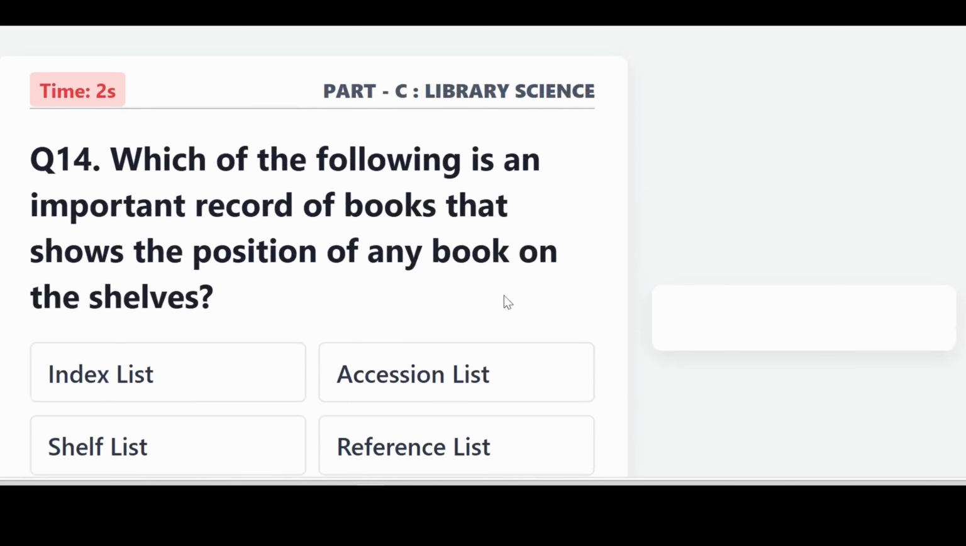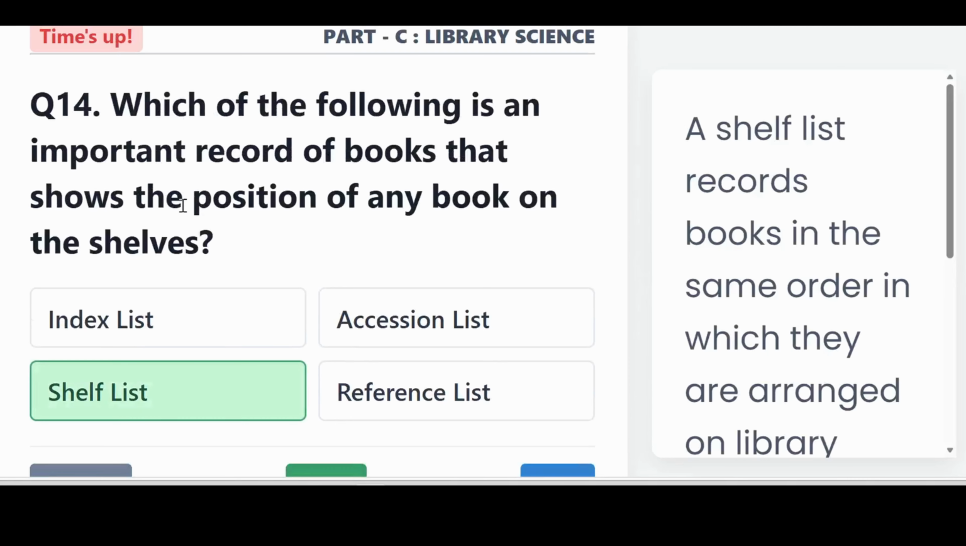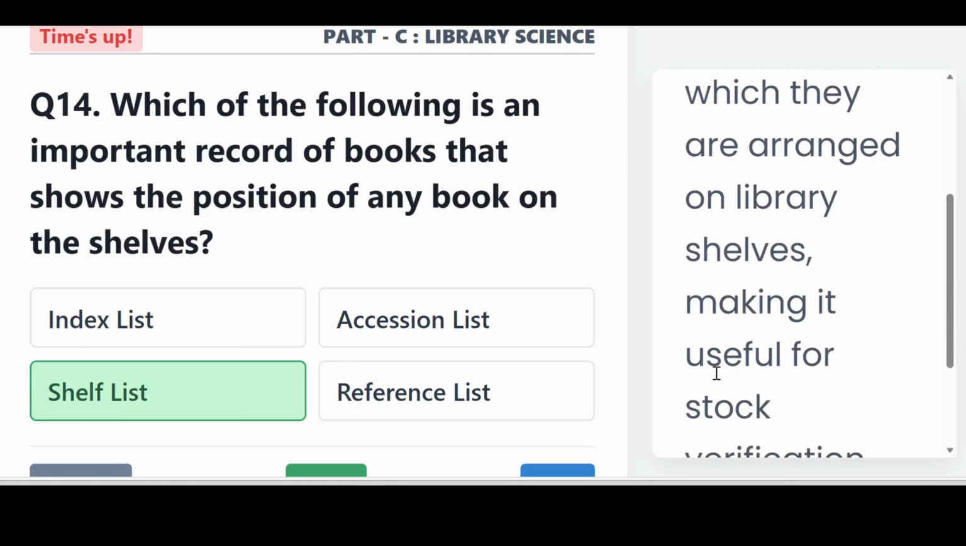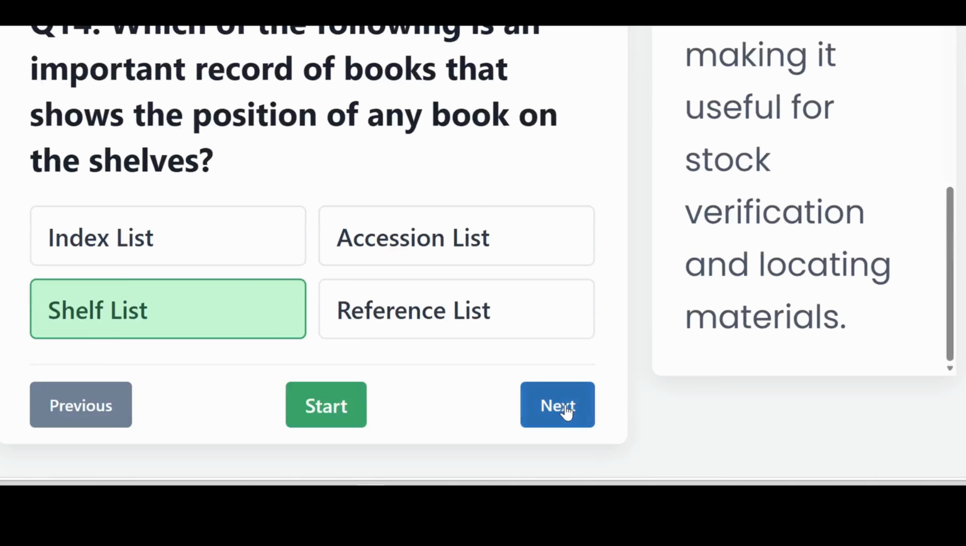science. Which of the following is an important record of books that shows the position of any book on the shelf? It is shelf list. A shelf list records books in the same order in which they are arranged on library shelves, making it useful for stock verification and locating materials.